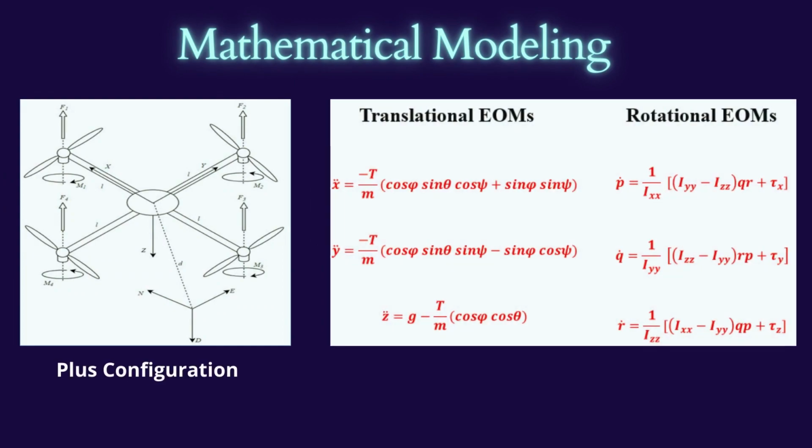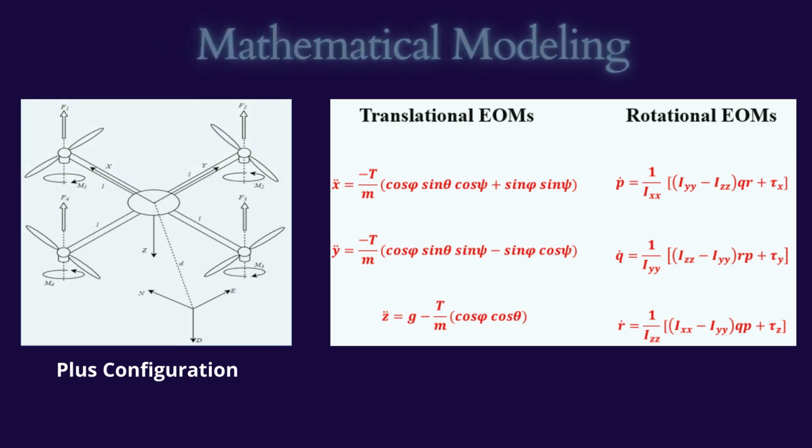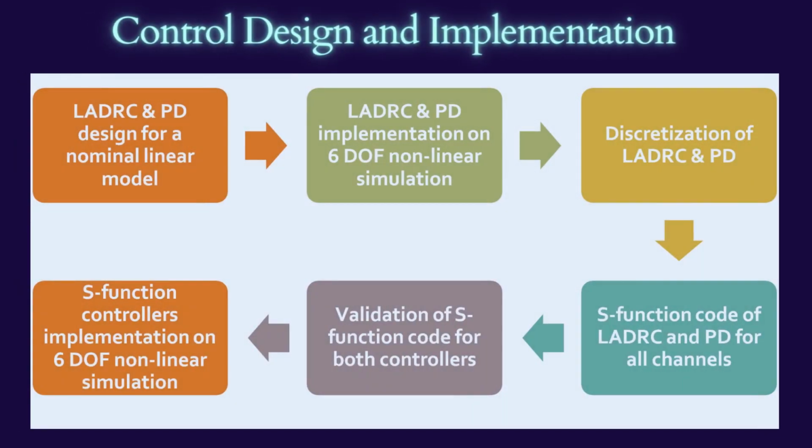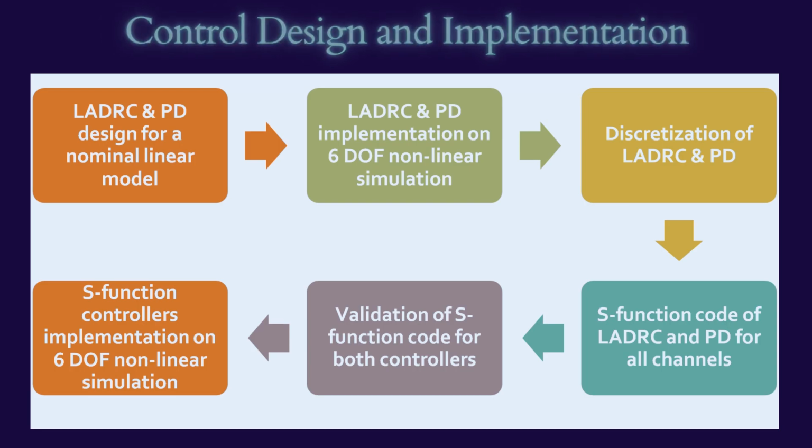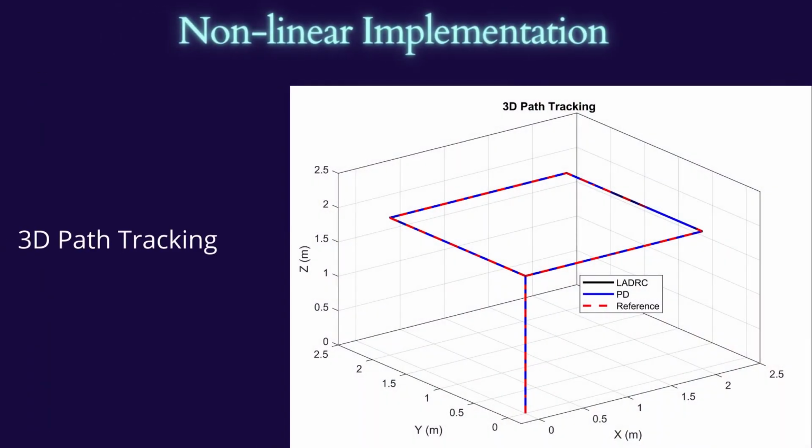At first, mathematical modeling of a quadrotor was done on the basis of Newton's second law and then a linearized model was derived. Since the aim of this project was to compare PD and LADRC, at first both controllers were designed for a nominal linear model and then implemented on a nonlinear 6-degree of freedom simulation. After that, both controllers were discretized and then MATLAB level 2 S-function code was written for each controller. The S-function codes for both controllers were then validated and implemented on a nonlinear simulation.